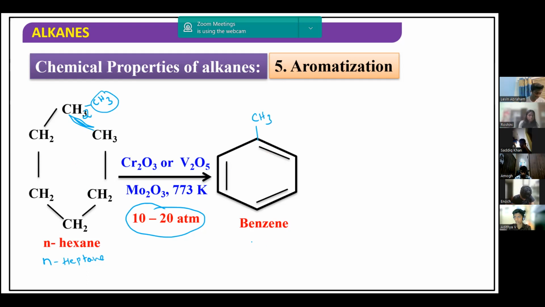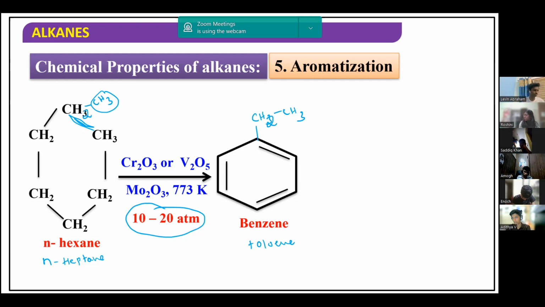What is the name of this? This is toluene. So this is a homologue of benzene. This kind of aromatization also can be done. So n-heptane gives toluene. n-octane gives ethyl benzene, CH2CH3. This is another homologue of benzene.